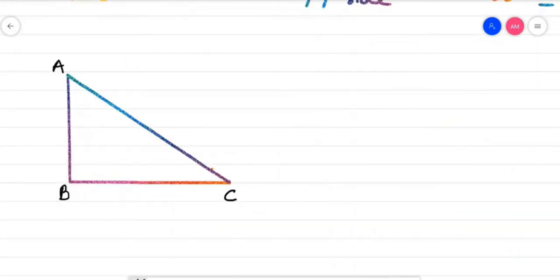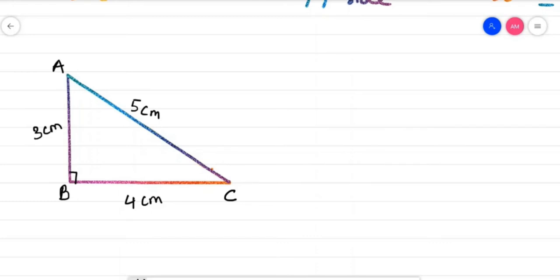Children, now let us consider one triangle, right angled at B, and let us say that AB is equal to 3 cm, BC is equal to 4 cm. Then by Pythagoras theorem, AC will be equal to 5 cm. This is one of the examples of Pythagorean triplet, which is also known as primitive Pythagorean triplet 3, 4 and 5. So let us consider a triangle having length 3 cm, 4 cm and 5 cm, which is having right angle at B. Now see, let us practice our ratios here.